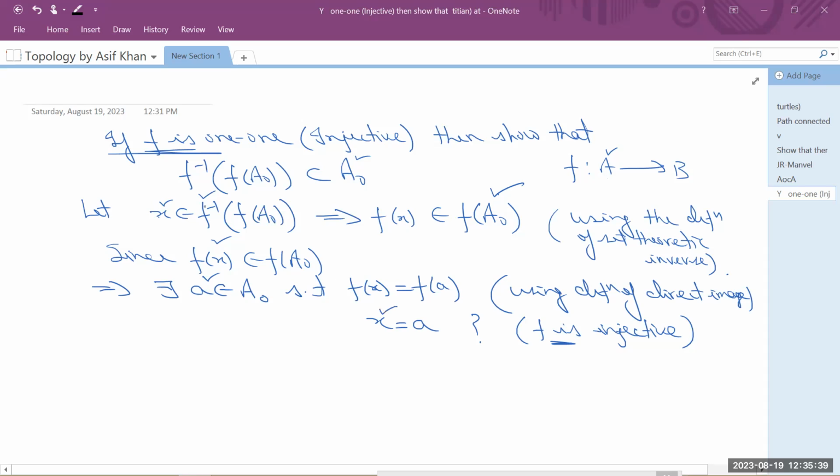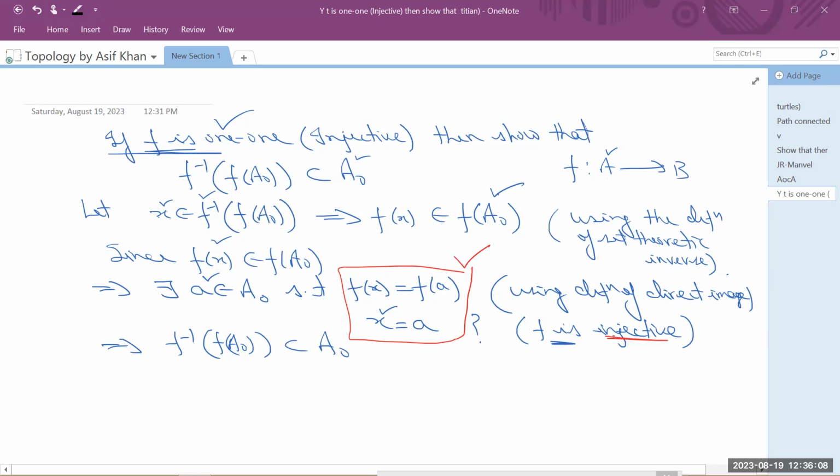So we started with x from f inverse f of a naught, and we have shown that x, or a, belongs to a naught. So this implies that the set theoretic inverse of the direct image f of a naught is contained in a naught. So this step is very crucial here, because one cannot write this step unless f is injective.